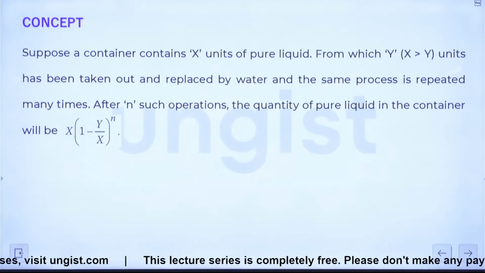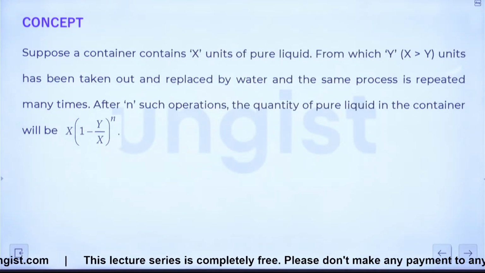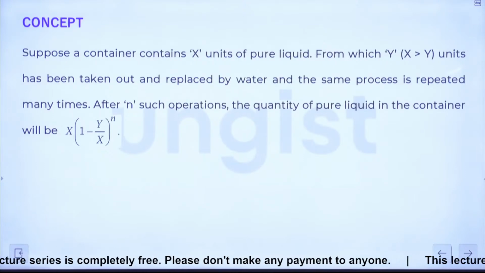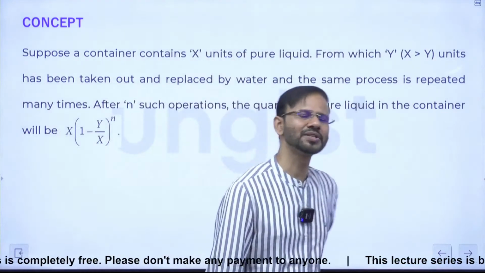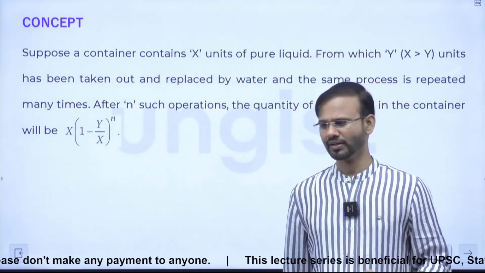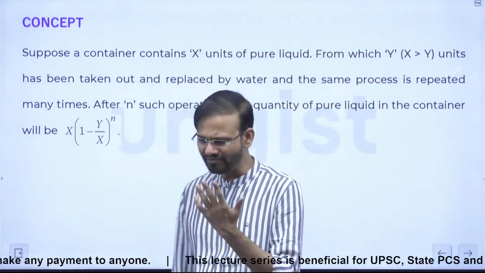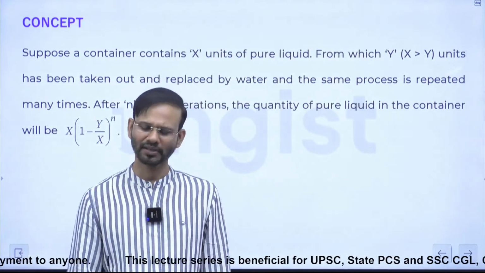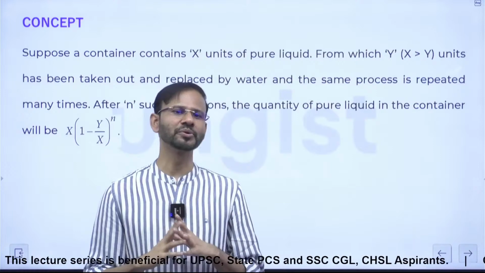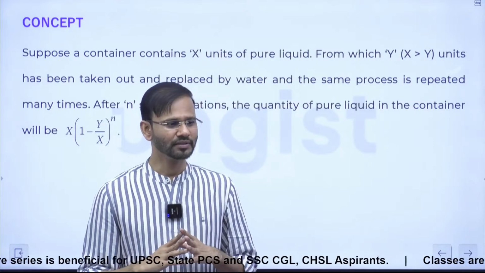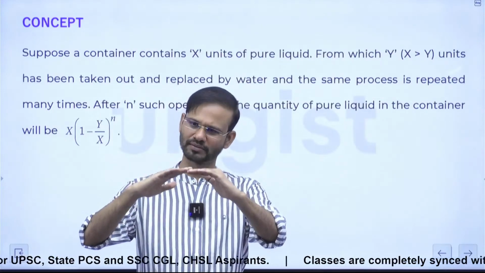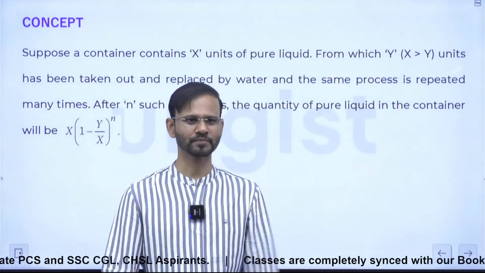After n such operations, the quantity of pure liquid in the container will be X into 1 minus Y by X raised to the power n. Right? Guys, just think on it. Suppose that in a container some pure milk is there. Now, if you want to steal 5 liters of milk, suppose that, so you have taken out 5 liters of milk. Now you are afraid somebody is getting to know about it, so what you have done, you have added 5 liters of water so that it is coming once again to like top level. Done? Okay.